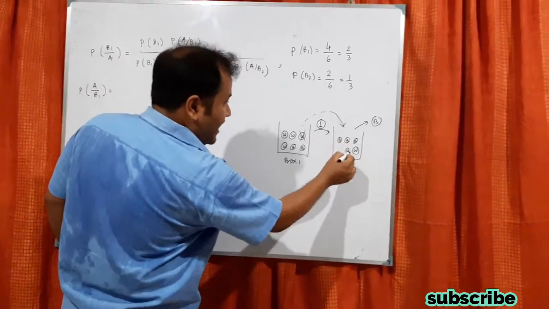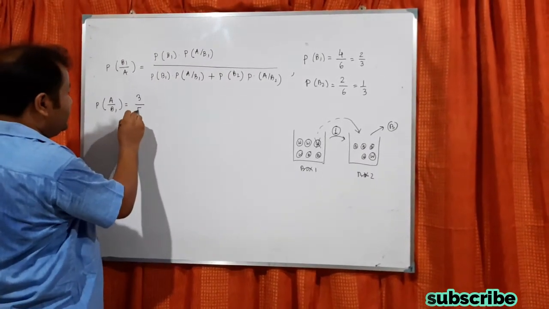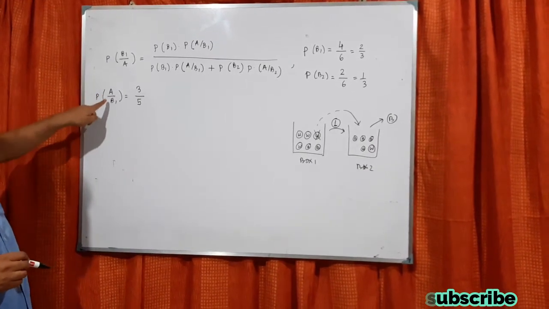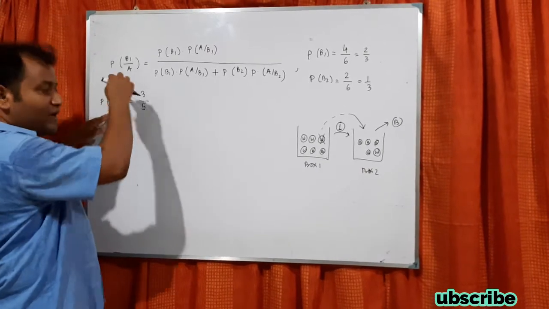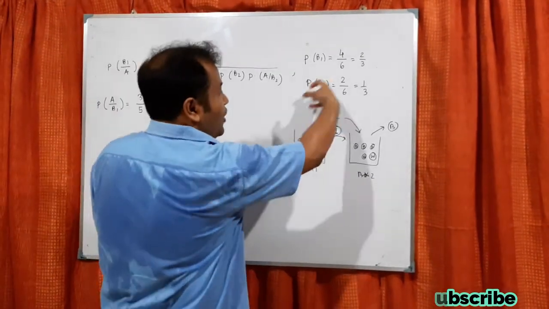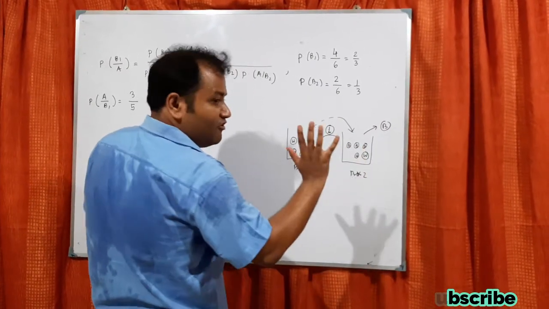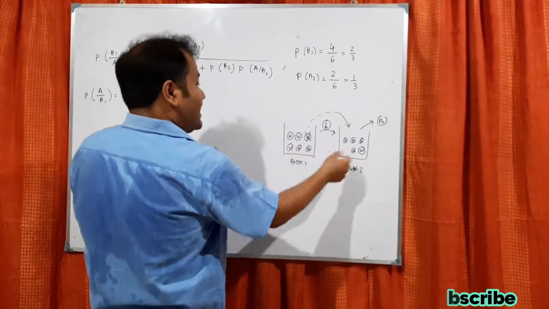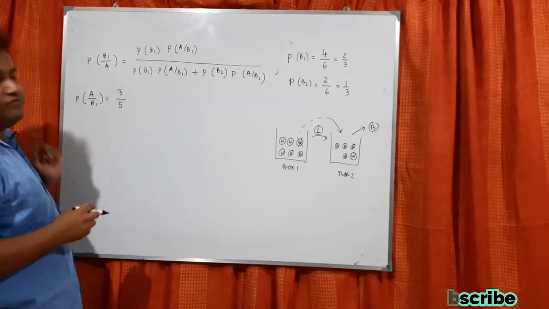Now there are 5 balls, so it should be 3 by 5. Understand? This is very, very important. Probability of A by B1: we are assuming that B1 is happening. What is the meaning of B1? B1 means one white ball is going there. So there the total number of balls will be 5, because one white will be removed from here and go there, and out of that 3 are black balls. So this will be 3 by 5.